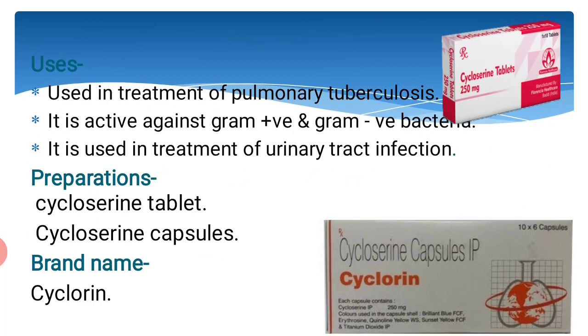The uses are: it is used in treatment of pulmonary tuberculosis. It is active against gram-negative and gram-positive bacteria. It is used in treatment of urinary tract infection. The preparations are cycloserine tablet and cycloserine capsules. And the brand name is Cyclorin.